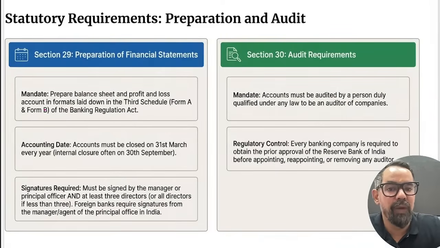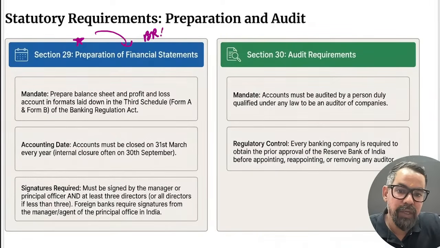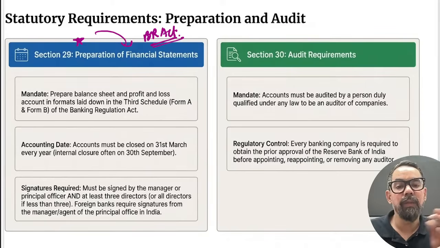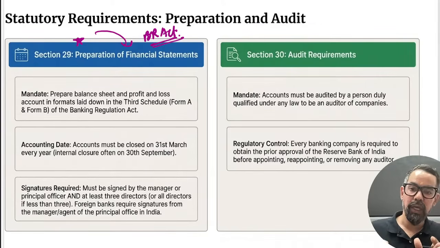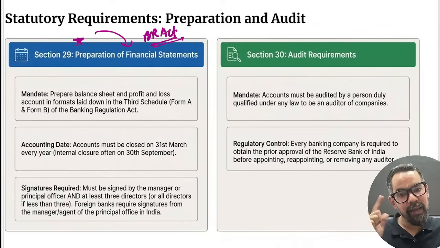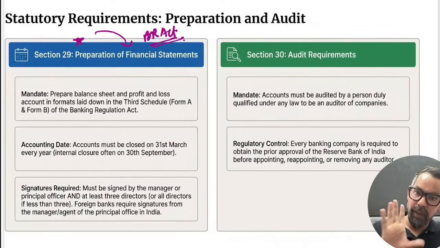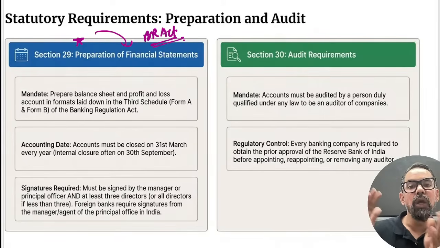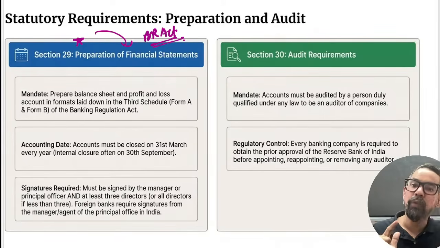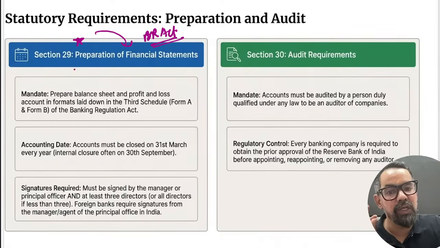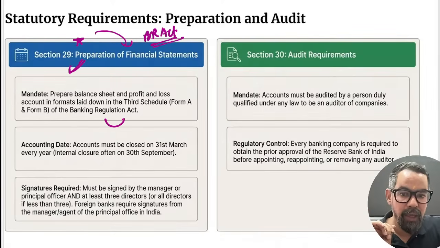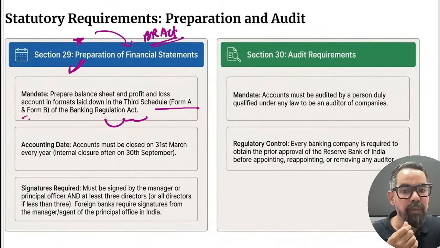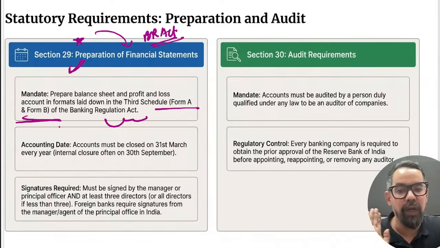Accounting thing will start from here. Section 29 of the Banking Regulation Act, which provides a defined format for the documents, like the Companies Act, which mandates banking companies also. The third schedule of the Companies Act 2013 mandates the banking company to prepare its final accounts. How you will prepare is defined under section 29 by the RBI. Again, third schedule, Form A, proforma balance sheet, Form B, profit and loss account.